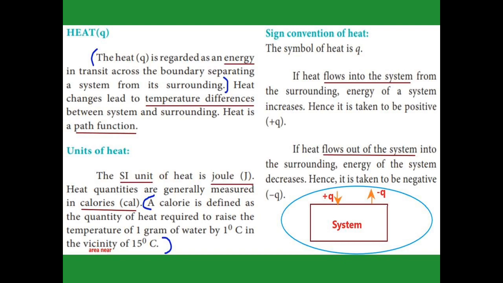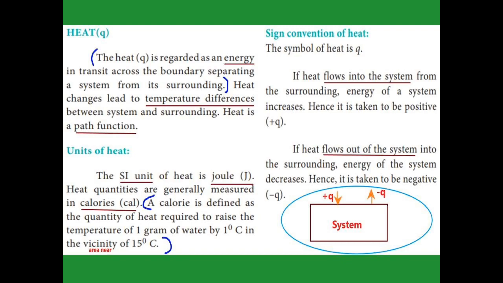Heat changes means a temperature difference will occur between the system and the surroundings. And we already told that heat is a path function, and the SI unit of heat is joule, and the heat quantity is also generally measured in calorie. SI unit of heat is joule, and another unit is calorie.